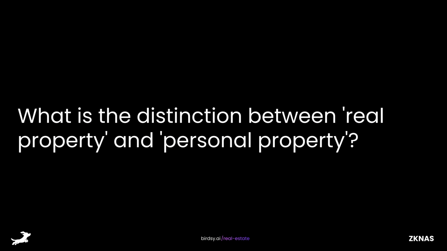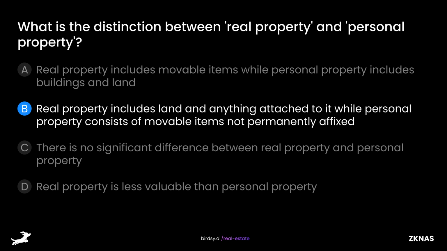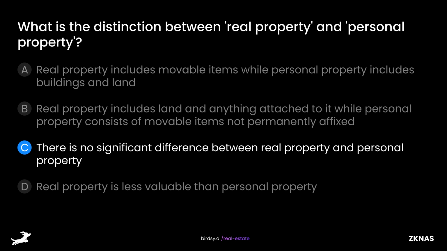What is the distinction between real property and personal property? Is it A, real property includes movable items, while personal property includes buildings and land? B, real property includes land and anything attached to it, while personal property consists of movable items not permanently affixed? C, there is no significant difference between real property and personal property.